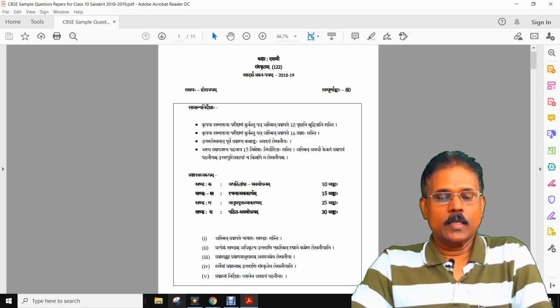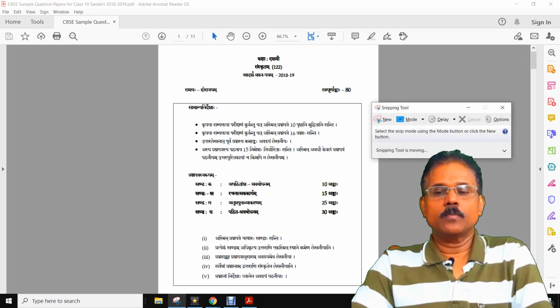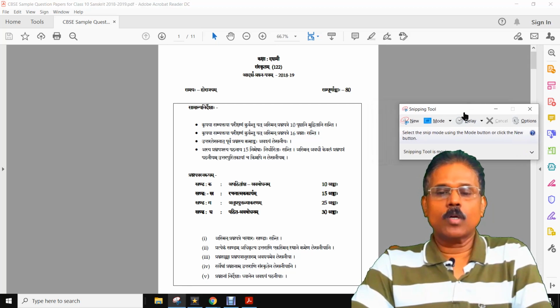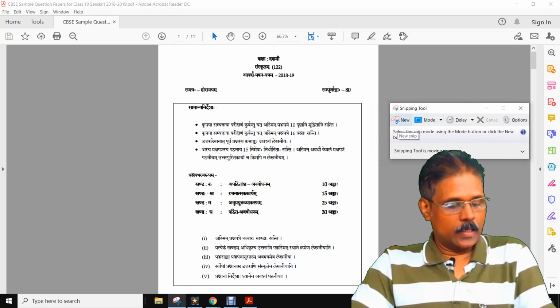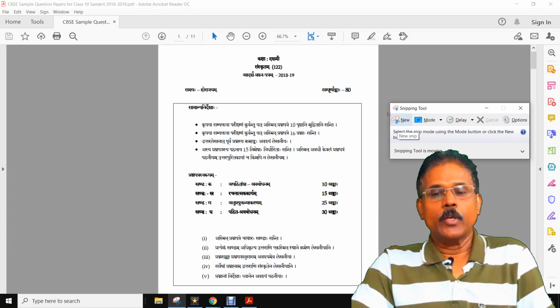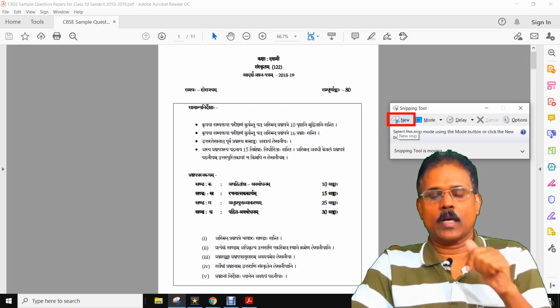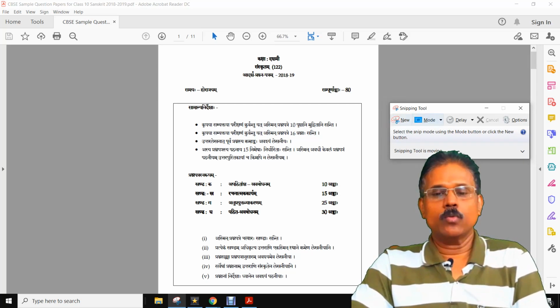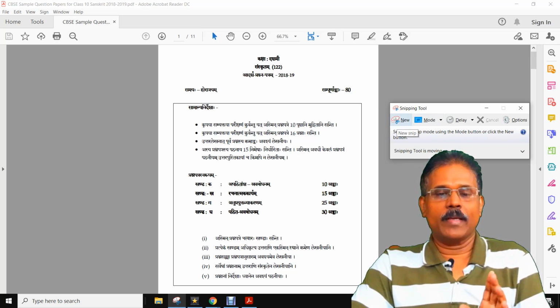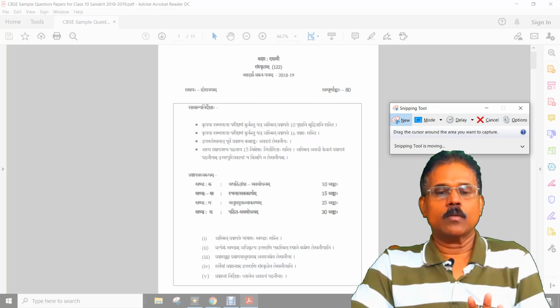You click once on the snipping tool, then one toolbox will open. In that you click the new button. This is the new button, new image to cut. So we are using that tool to cut the image wherever you need. Click on that new button.